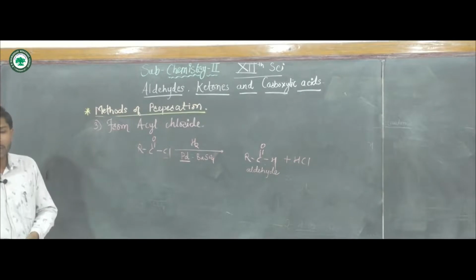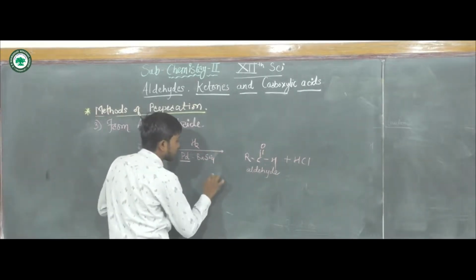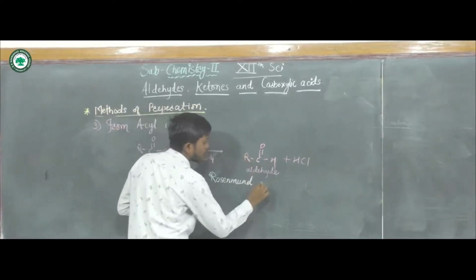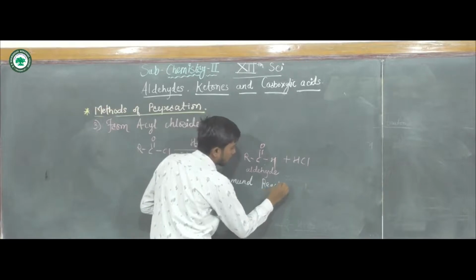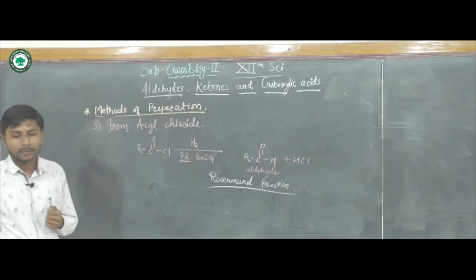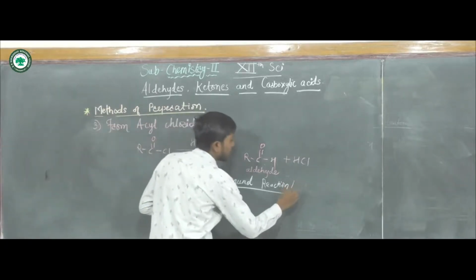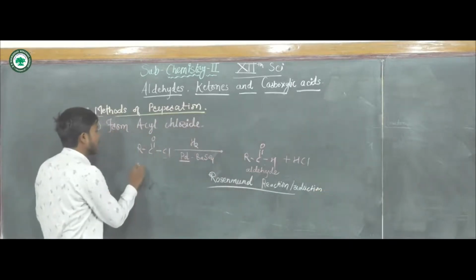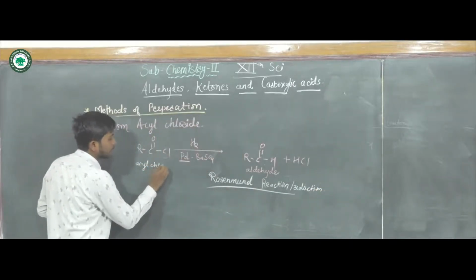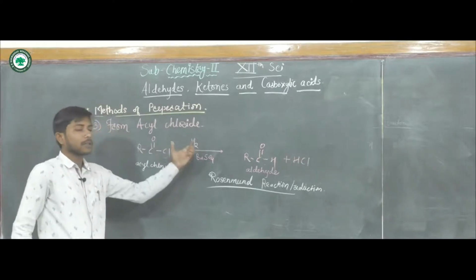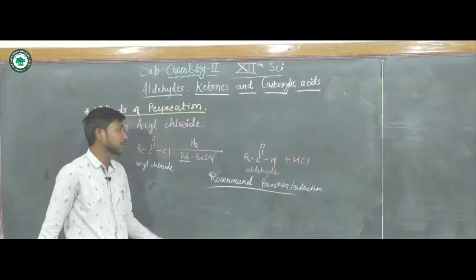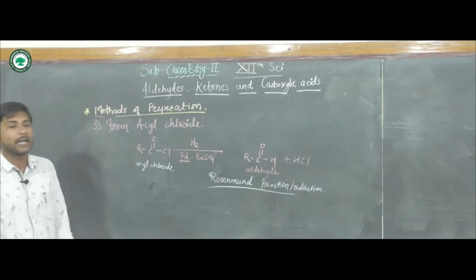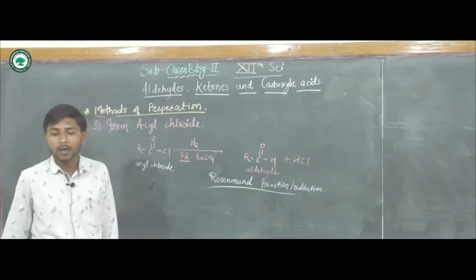This reaction is known as the Rosenmund reaction. It is a reduction: when acyl chloride is reduced using the palladium catalyst slightly poisoned with barium sulfate, it gives the corresponding aldehyde, and this reaction is known as the Rosenmund reaction.